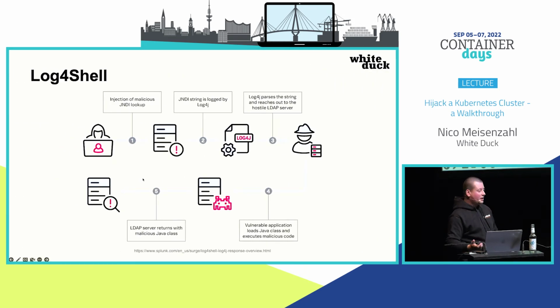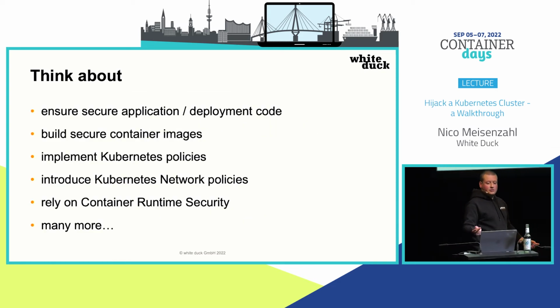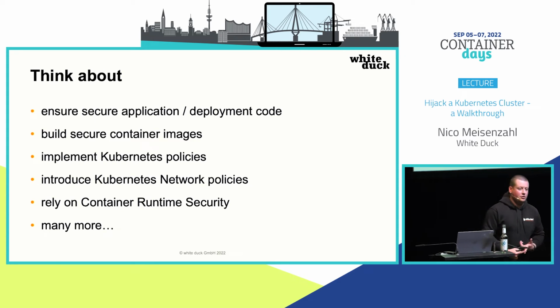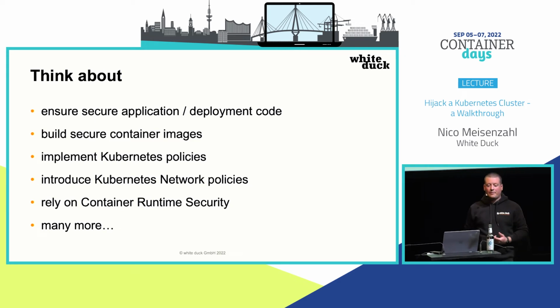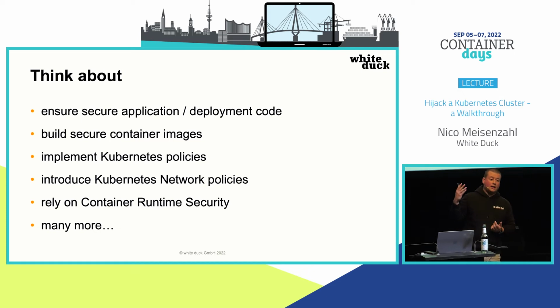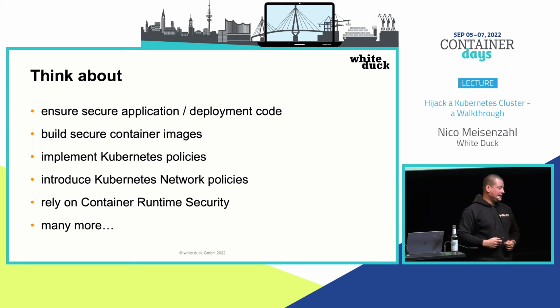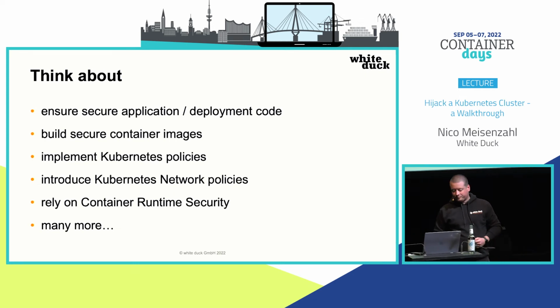So what are the options to get it even better? Basically things you should talk about is secure application code, secure deployment code, so secure YAMLs, building secure container images, thinking about Kubernetes policies, Kubernetes network policies, and also thinking about the runtime. So not just thinking, okay, I have a secure image, but also thinking about, okay, is the image still secure, I don't know, 2 weeks after you deployed it into your Kubernetes cluster, and so on, and many, many more.